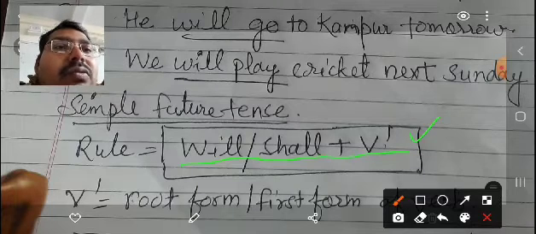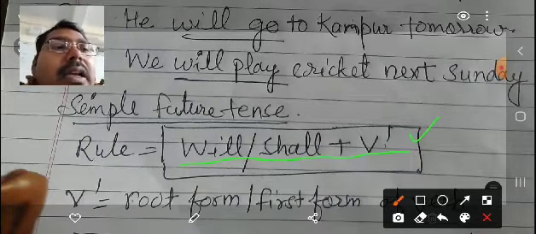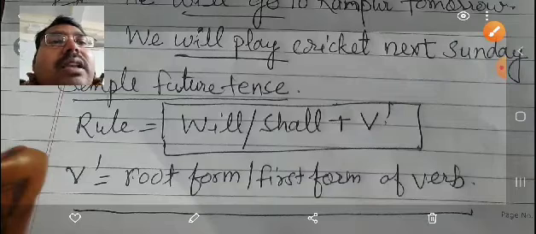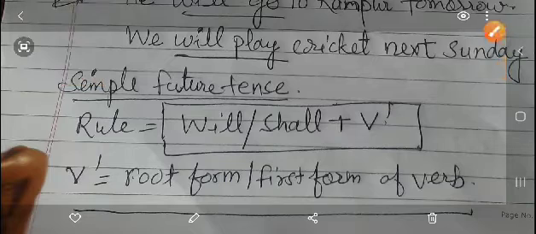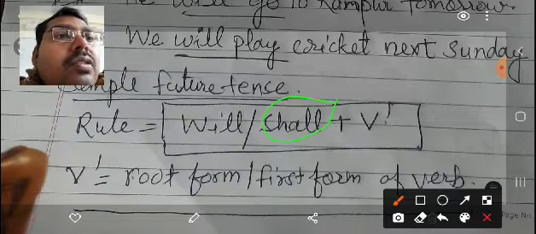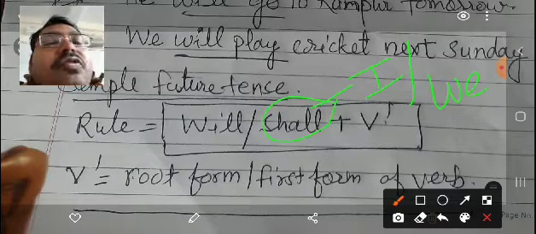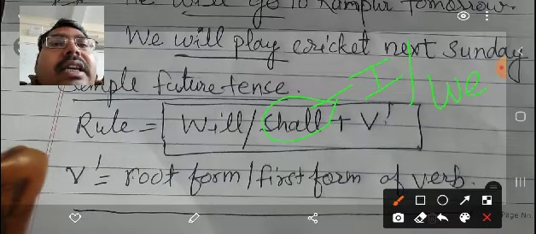So here in the simple future tense we use will or shall. You can use either will or shall. The point to be noted is that we use will with any subject, and shall can be used only with I and we. This shall is used only with I and we. And will we can use with any other subject: he, she, they, you.